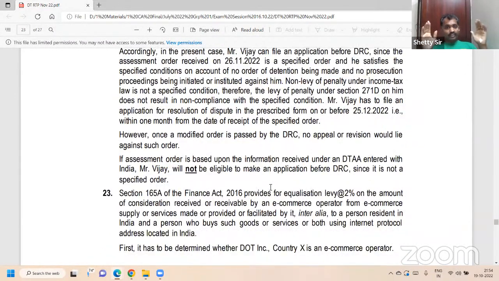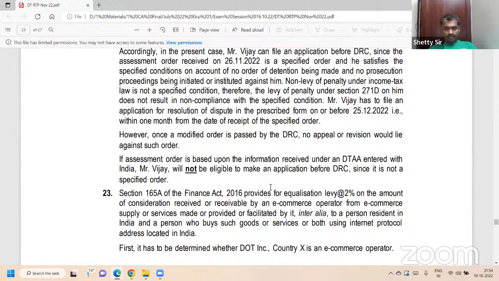If it is not a specified order, say it is based on information received under DTAA, Double Taxation Avoidance Agreement.